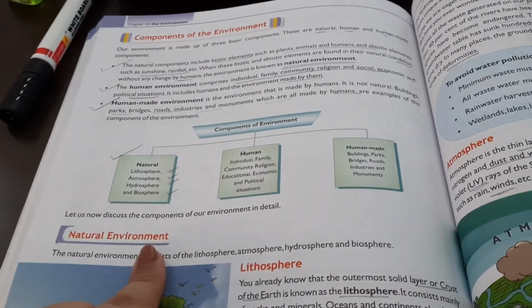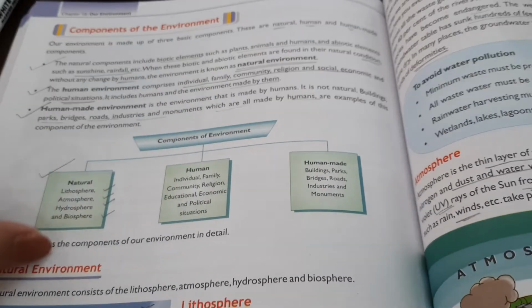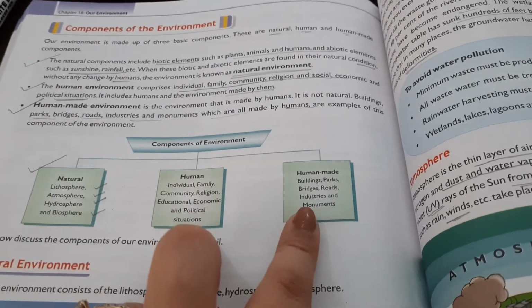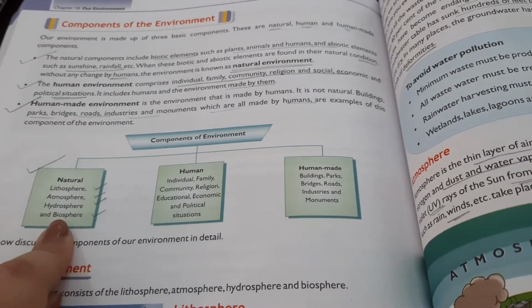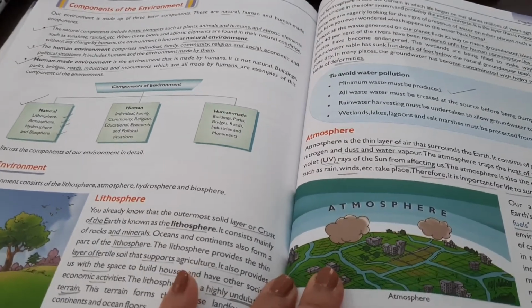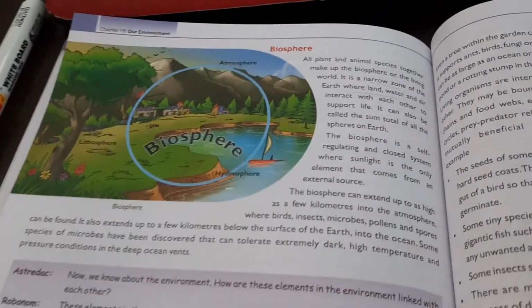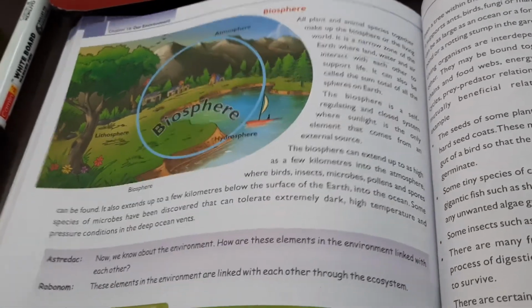Today we have finished what? We have finished the natural environment, and we studied about the 3 components of environment, that is the natural one, human ones and human made. This we need not to study, we are already aware. These were some of the typical terms which were there in the natural environment, and we have studied it in depth. So making it in the revision again: litho, land; atmosphere, air; hydro, water; and biosphere is sum of all, in which plants and animal species are there. Thank you.